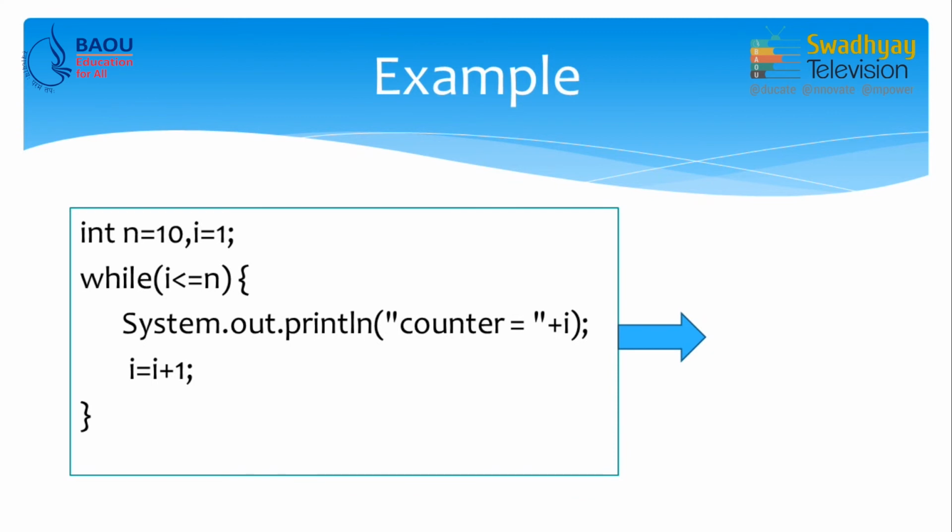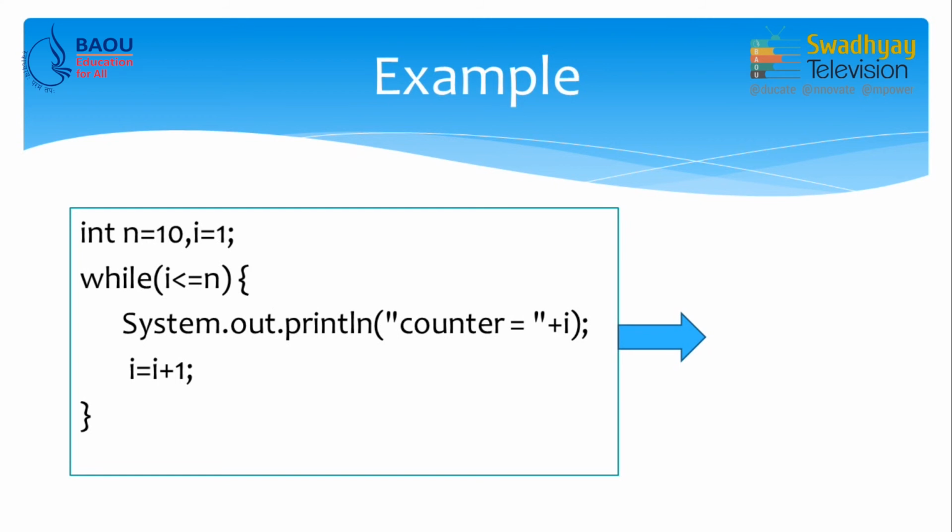Inside this while loop we write System.out.println which prints the current value of i. Remember, the initial value of i is 1, that means the condition is true. So, the loop will execute and it prints counter is equal to 1. Next time i is incremented by 1, so now the value of i becomes 2.